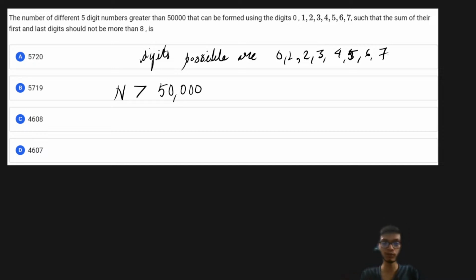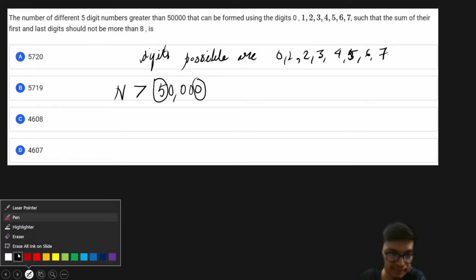Also, the sum of the first digit and the last digit should not be greater than 8. That is something you need to ensure. So you have to see the count of the numbers formed which are greater than 50,000. Whenever the first digit is 5, you will take care that the last digit is less than 3, because the sum should not be greater than 8. So let us try to make some cases.